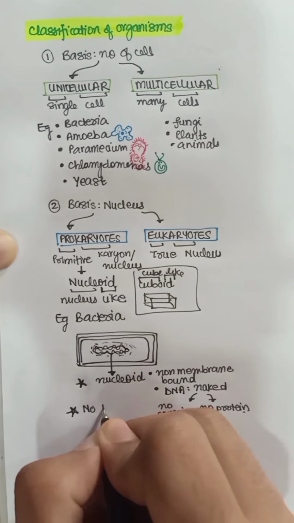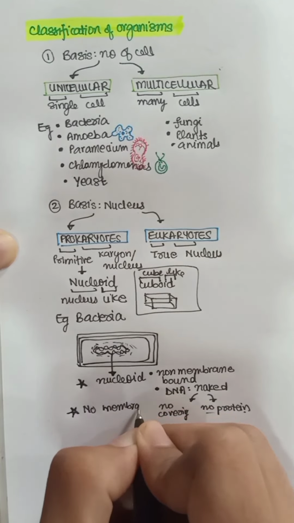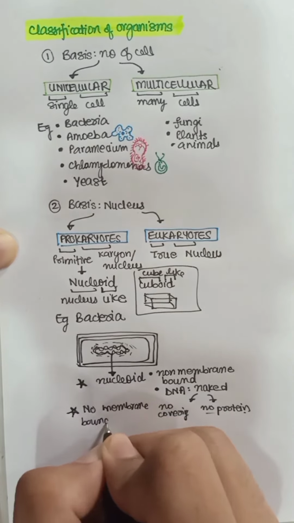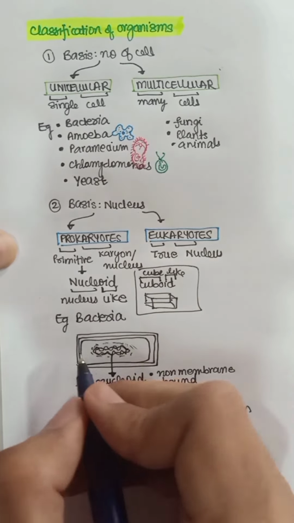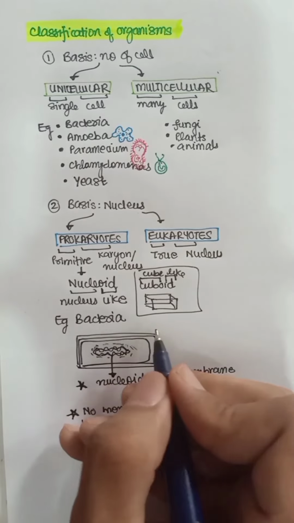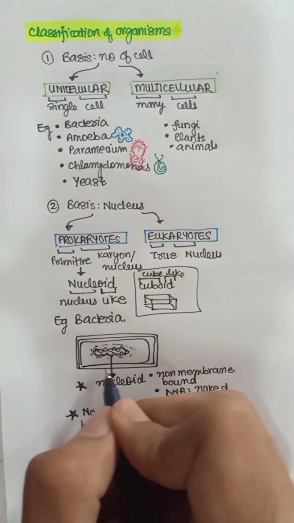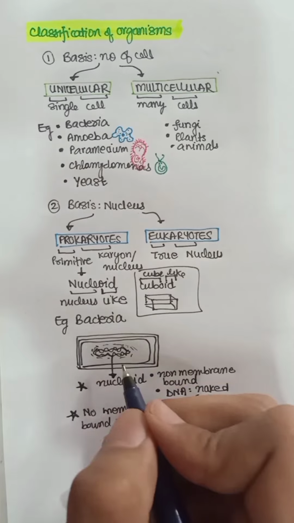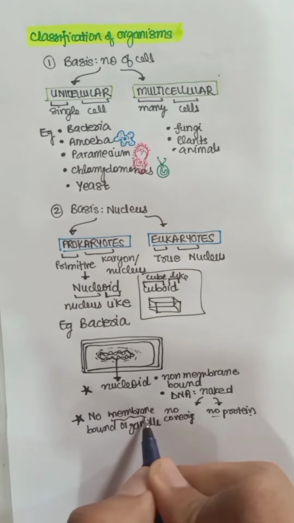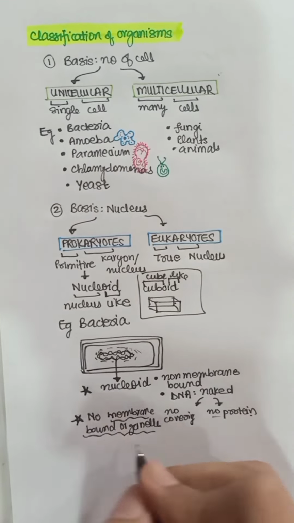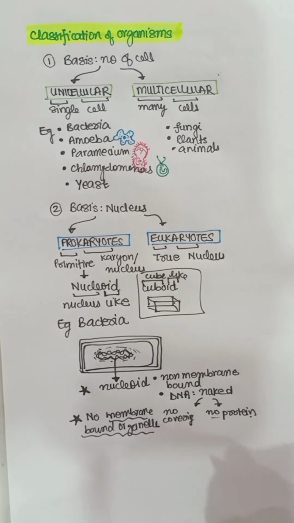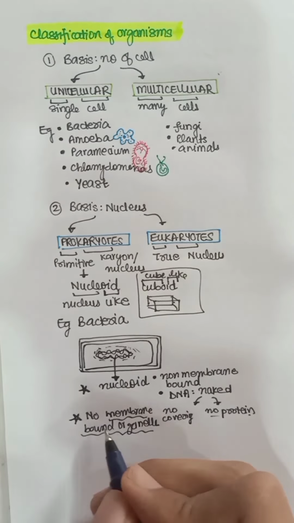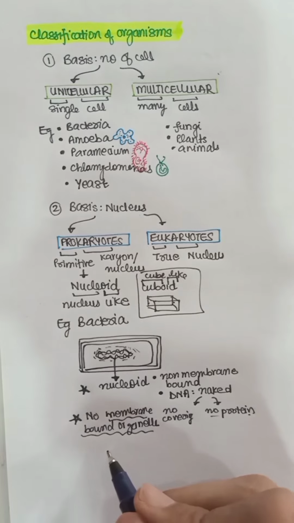is no membrane bound organelle. Means you will not see any membrane inside this envelope, inside this plasma membrane there will be no other membrane. So what are membrane bound organelles? These are your endoplasmic reticulum, it has its own membrane, then Golgi apparatus, mitochondria, lysosomes, vacuole. These membrane bound organelles are not present in prokaryotes.